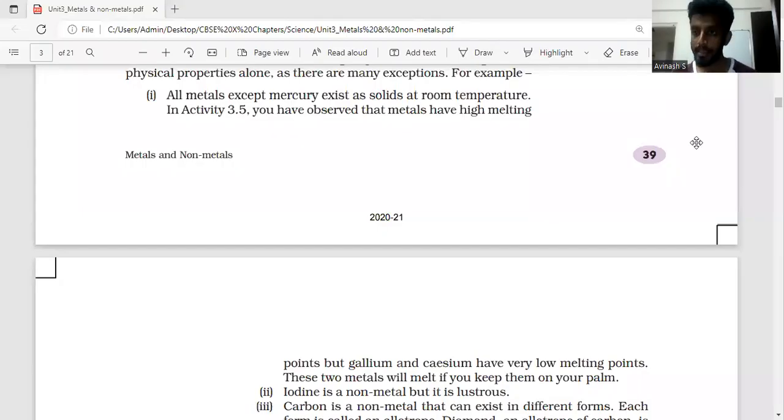Apart from the properties that we saw in the tabular column, there is one more property for metals, which is metals are lustrous, which means they can shine, they give a shining effect, and non-metals are non-lustrous, which means they don't shine.